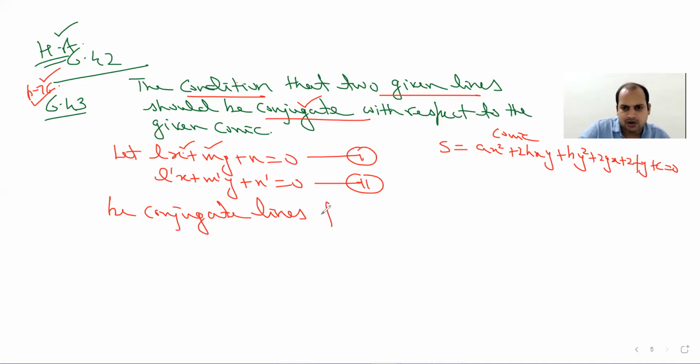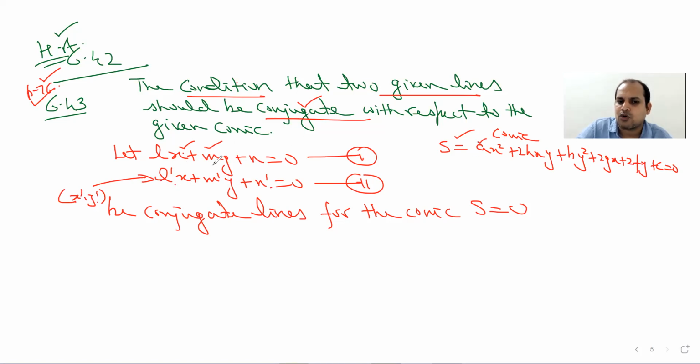Be conjugate lines for the conic S equal to 0. This one. Now let x1, y1 be the pole of... Let us take any point on this one. Let me consider any point on this one, x dash, y dash, and for this point lying on this line, let me write the equation of the polar.